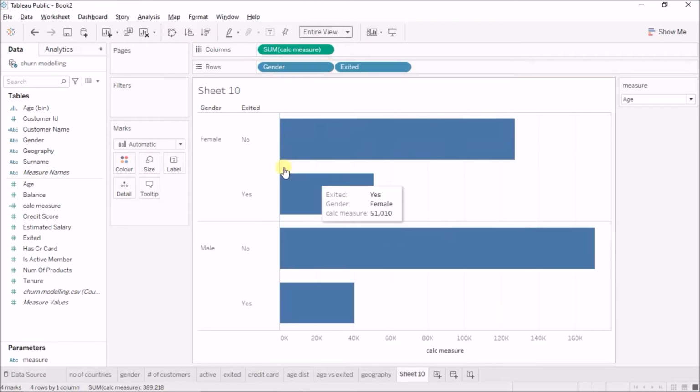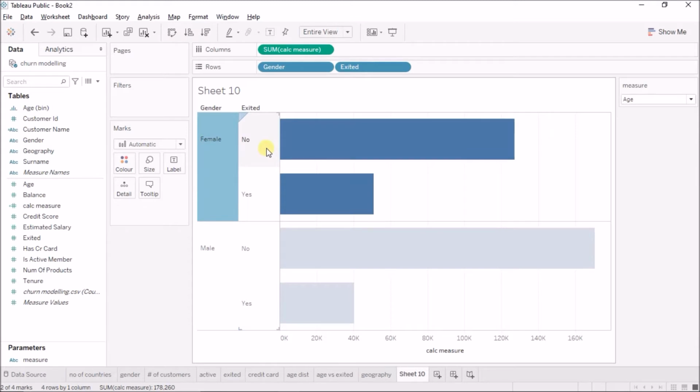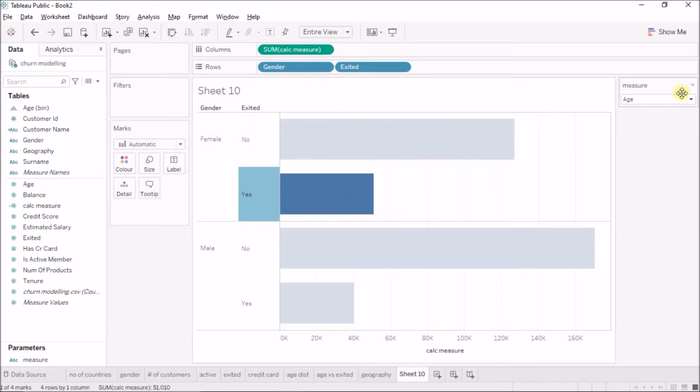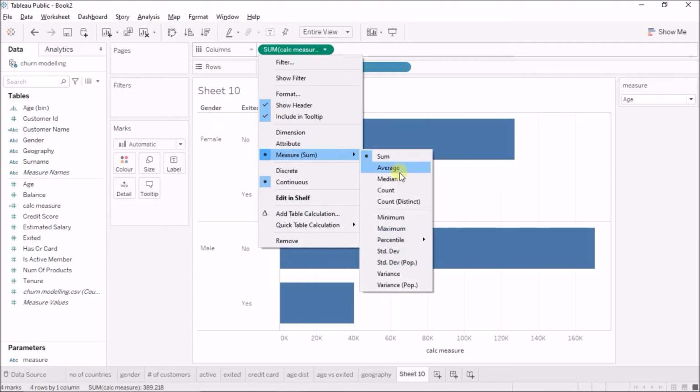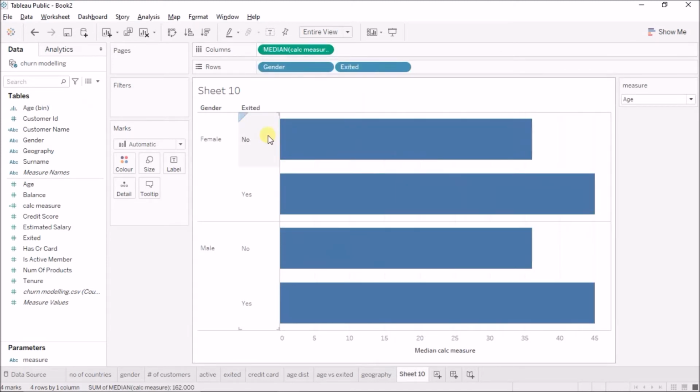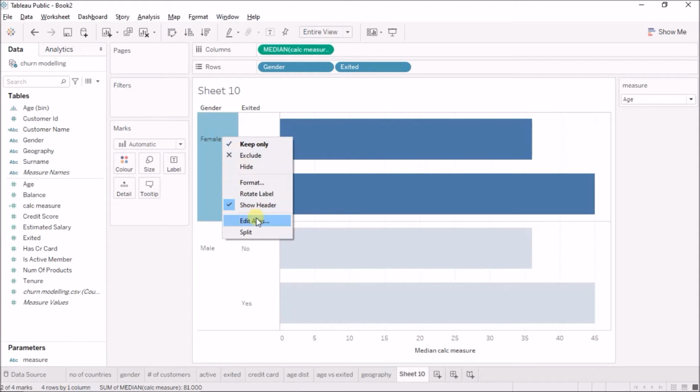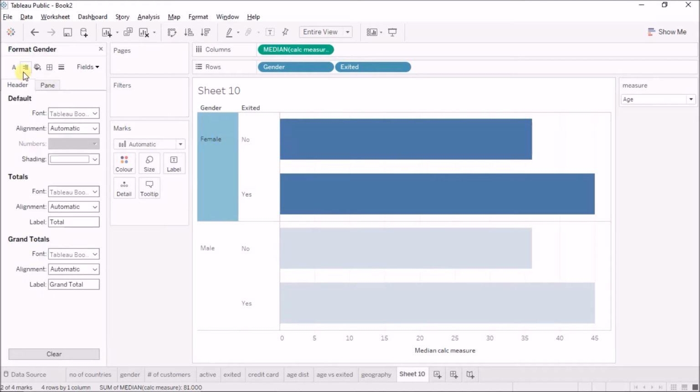Okay, I'll fit it entire view, and now this is giving me the sum of the ages for all the people, for the females who did not leave the bank or left the bank, etc. Okay, but I'll make it a median to make it better comparable quantities. And I'll also format these things.